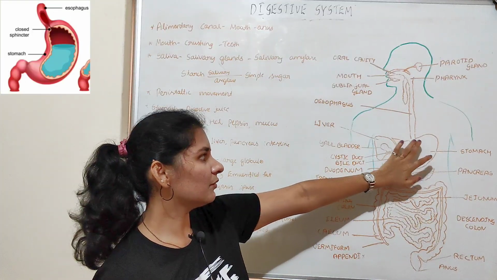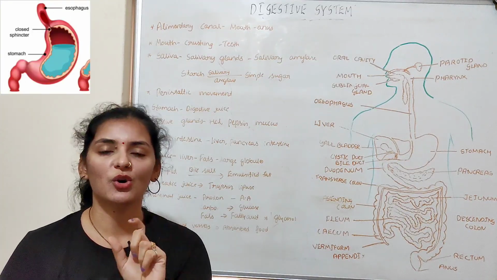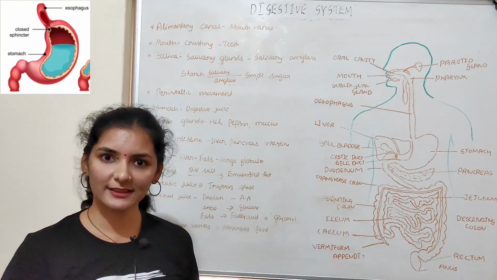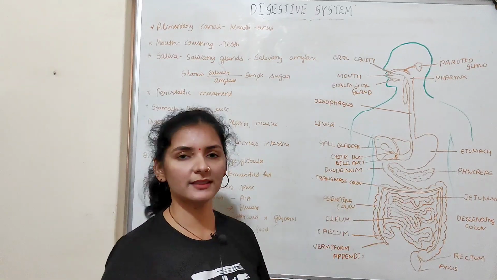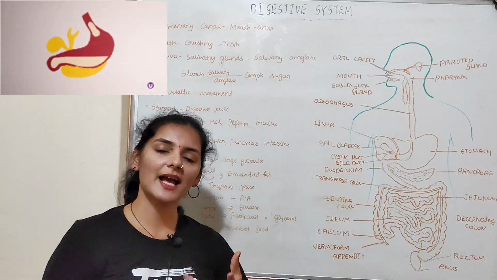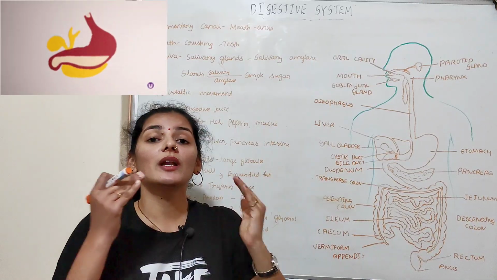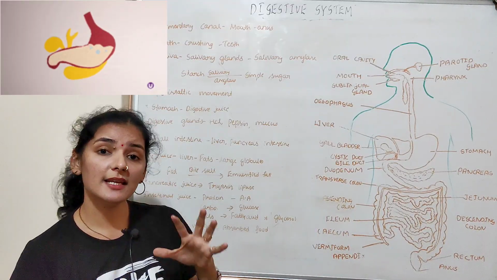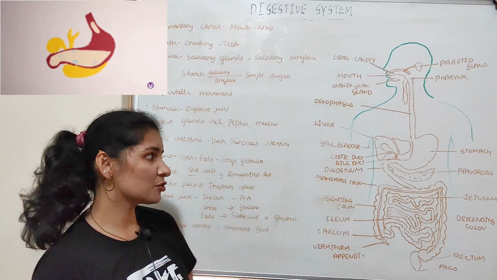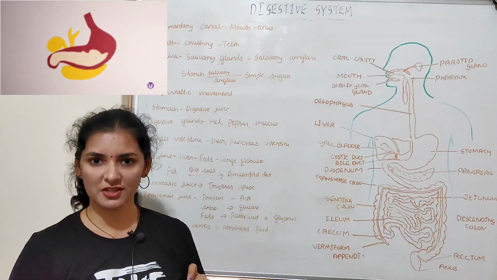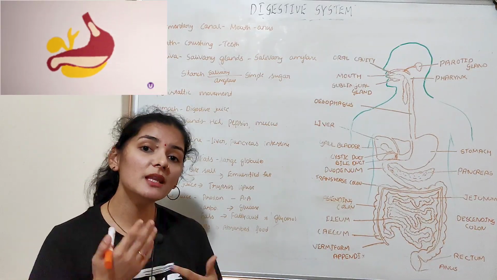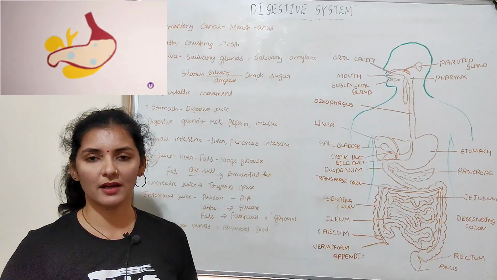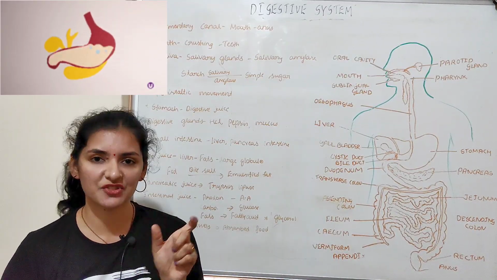Between the esophagus and the stomach, there is a band or sphincter which controls the entry of food from the esophagus to the stomach. Now the food is present in the stomach. The stomach is a sac-like or bag-like structure which expands upon entry of the food. Again, there is a rhythmic contraction and relaxation of the muscles of the wall of the stomach, which helps in mixing the food with the juice produced by the stomach, and that juice is known as gastric juice.